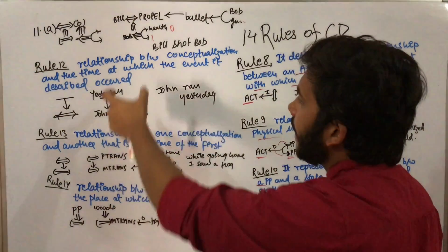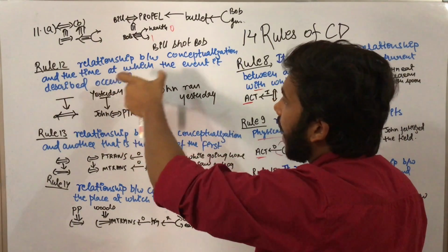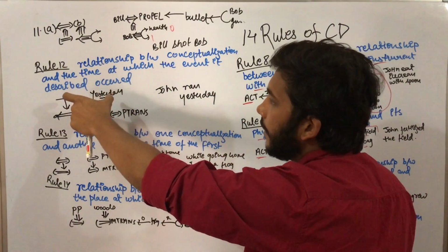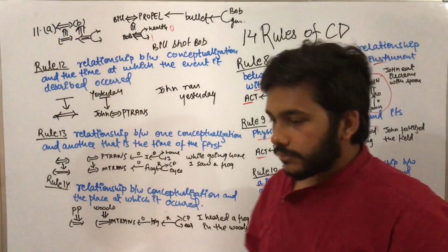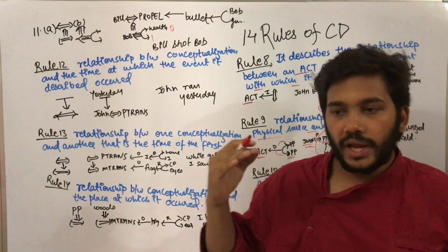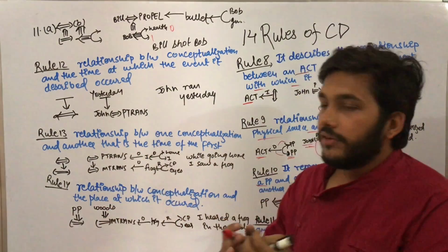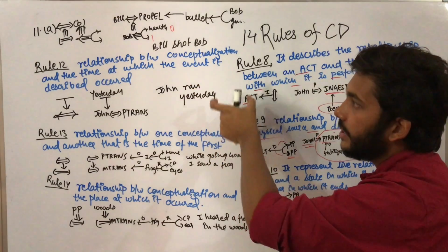Rule 12 describes the relationship between a conceptualization and the time at which the event occurred. Any concept is being seen, and now at which time was this concept seen. Example, John ran yesterday.